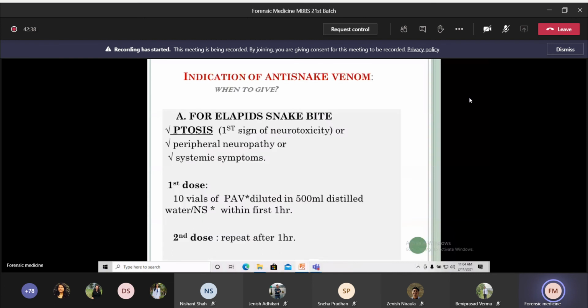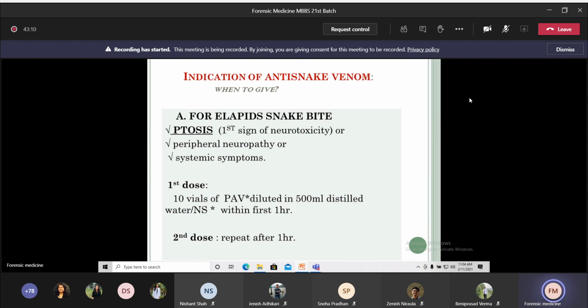The next one is the indication of anti-snake venom. When to give anti-snake venom? In case of elapid snake bite, if there is presence of ptosis, peripheral neuropathy, or systemic symptoms, remember, then you can start anti-snake venom treatment. The dose is 10 vials, mixed in 500 ml of distilled water or normal saline and given within the first hour. Then you can repeat the second dose after 1 hour.